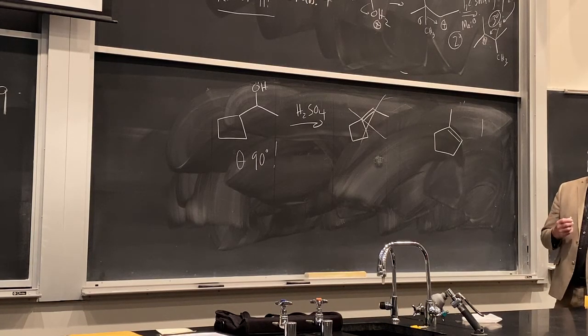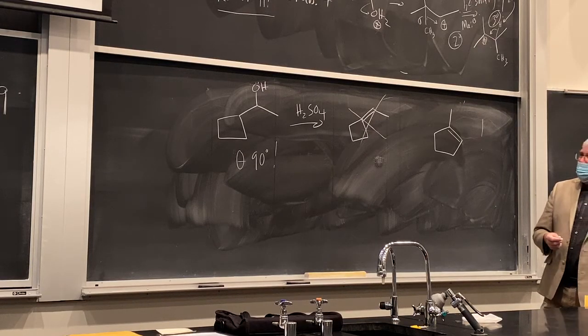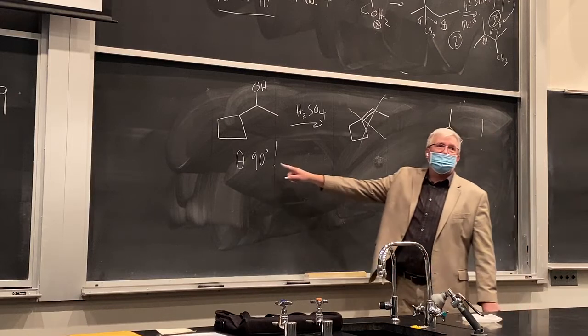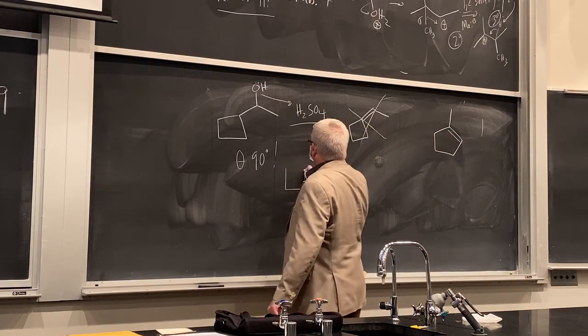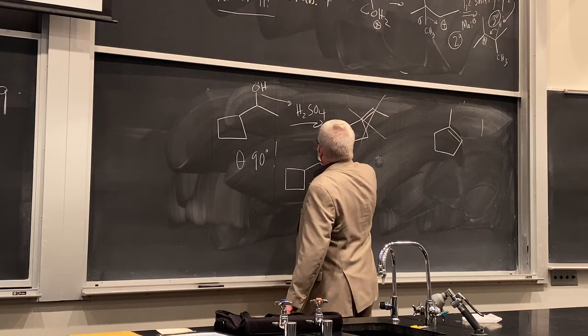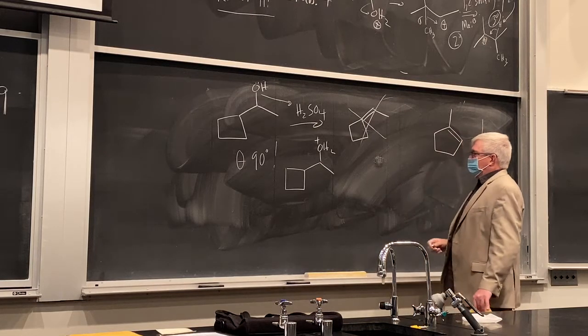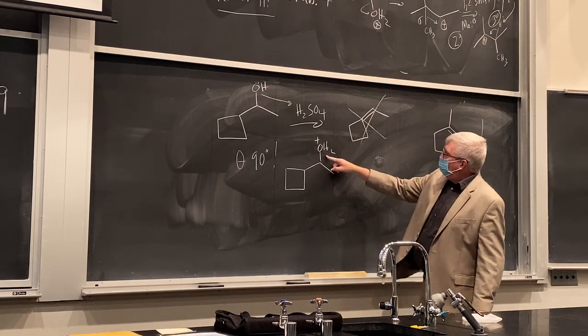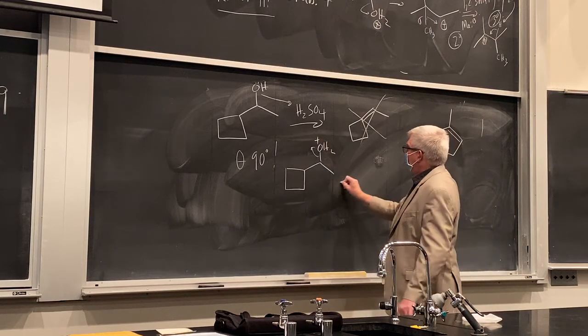So this is indeed a 1-2 shift. It's an alkyl shift. And indeed, we'll see again, it's a less stable carbocation going to a more stable carbocation within the context of relief of this angle strain, okay? So let's go ahead and protonate. What do we get? Hydronium ion. Okay, so you see the commonality there. And you could think, well, if we just ionize water off here, we'll have a secondary carbocation. Okay, let's go ahead and do that.